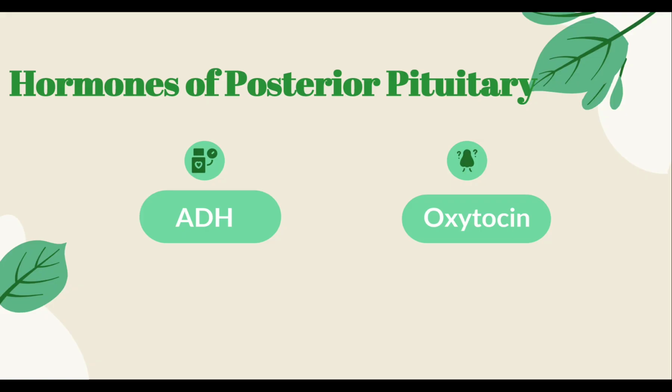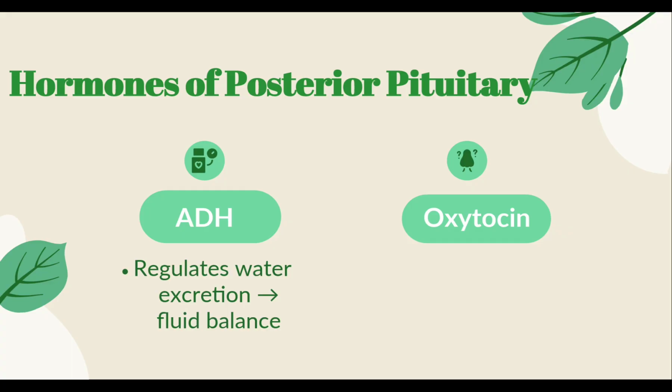The hormones of the posterior pituitary. There are 2 main hormones which are secreted by the posterior pituitary. These hormones are not produced in the posterior pituitary. They are ADH and oxytocin. When we talk about the function of ADH, it controls the rate of water excretion into the urine. So it helps to control the concentration of water in the body fluid. So it is important for fluid balance in the body.